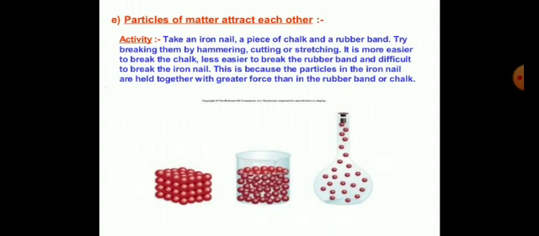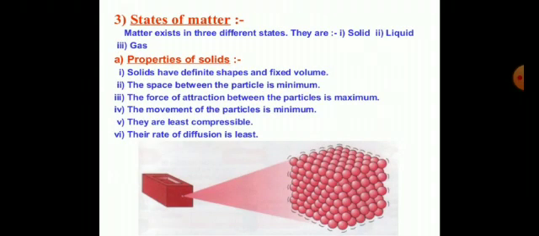A very simple example: if we take an iron nail and want to break it, it has a very tight, high molecular attraction force. That's why we cannot cut the iron nail easily. But for a solid like chalk, we can cut it very easily. It means there is a difference in the molecular forces between the chalk and the iron nail. This is because of the attraction force.